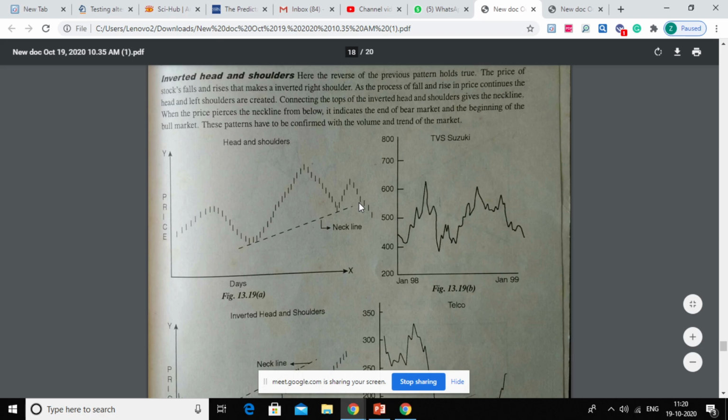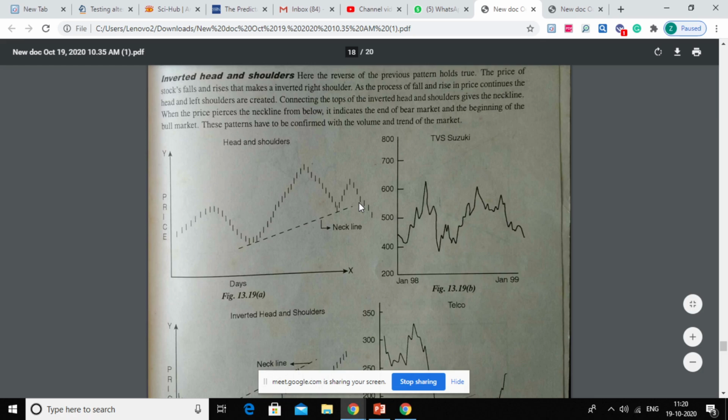So if you can predict beforehand that there could be a bullish trend, that would trigger a buying point. And if you can predict beforehand that prices are going to decline, then it is an implication of bearish trend, and at that time you can sell if you have already invested.